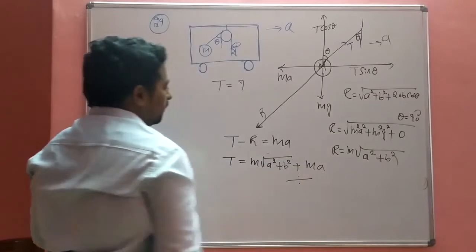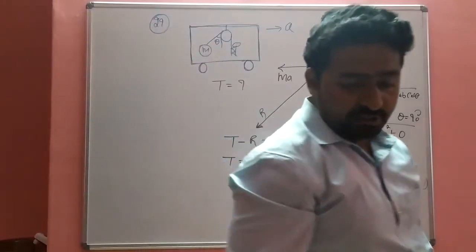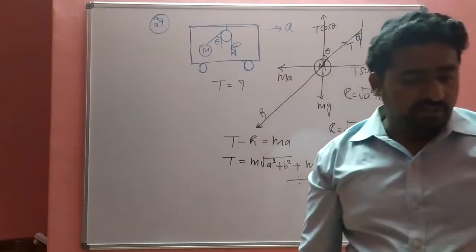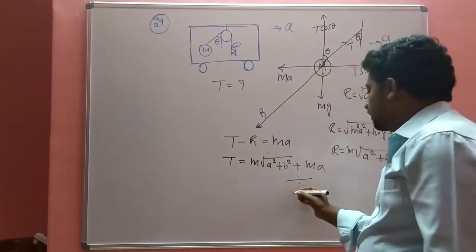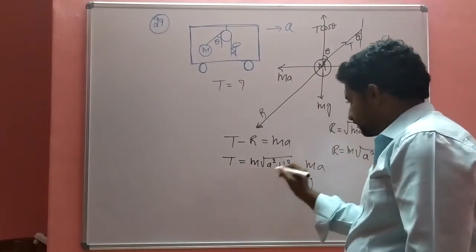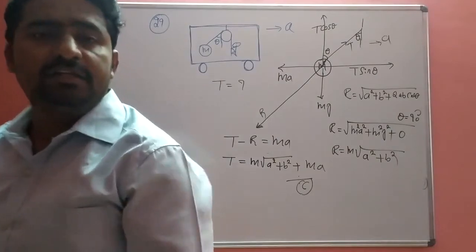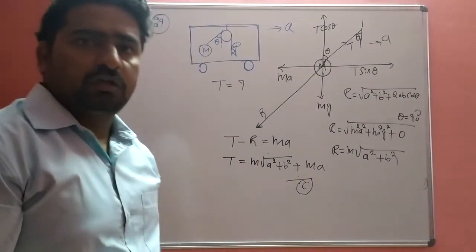So this is the answer for the 29th problem. Okay, the answer is C. So 29, C is the correct answer. Shall we move to the next.